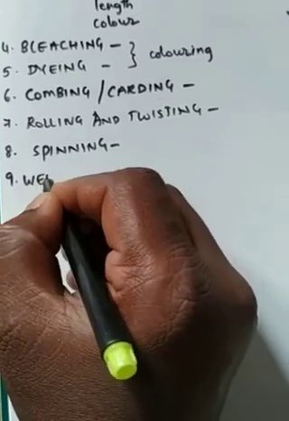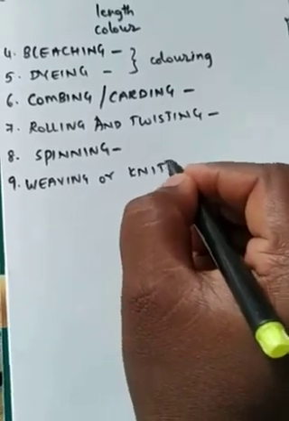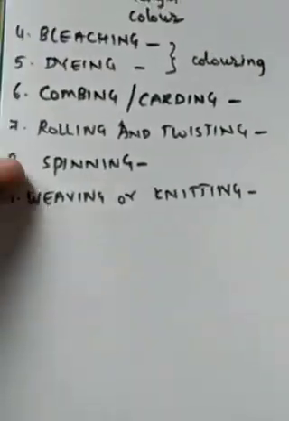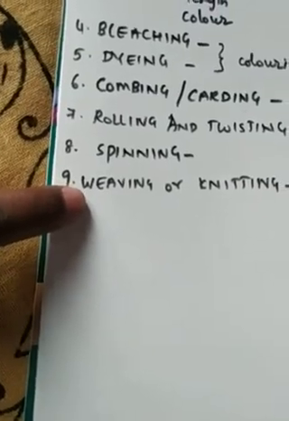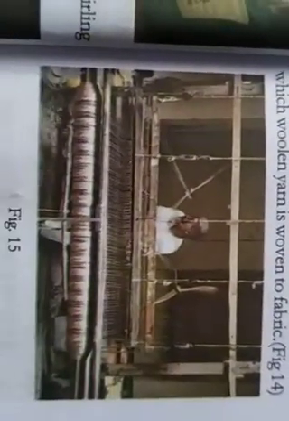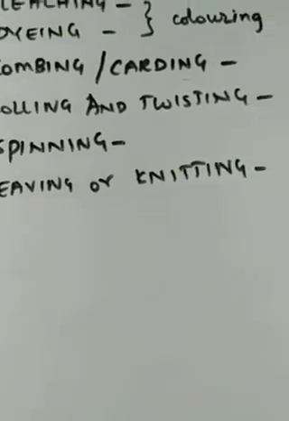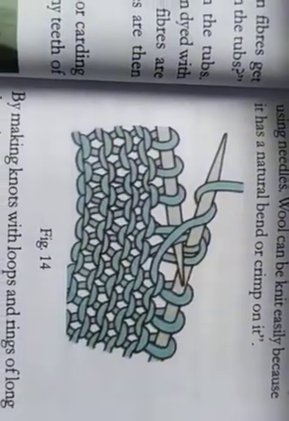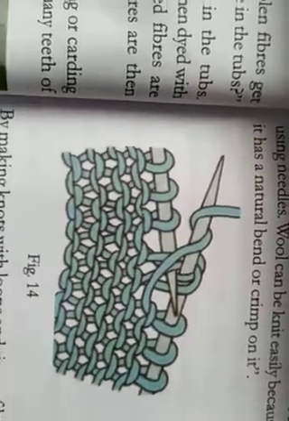The next step is called weaving, or else we call it knitting, right? After this, what happened? After spinning, whatever they get, they will weave. Weave means what? What we call buttal alladam. This is called weaving. Can you see? He is weaving the cloth. So whatever woolen threads they got, they will weave in that manner, right? What is knitting? Knitting is nothing but alladam. You can see this. With the help of some small needle-like structures they will knit, right? Kuttadam anamata, right? They will knit.